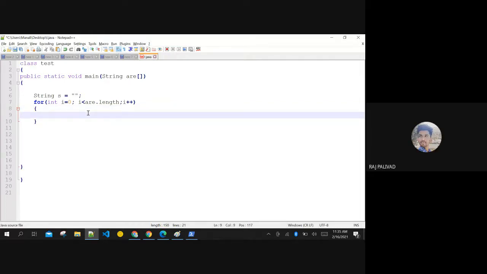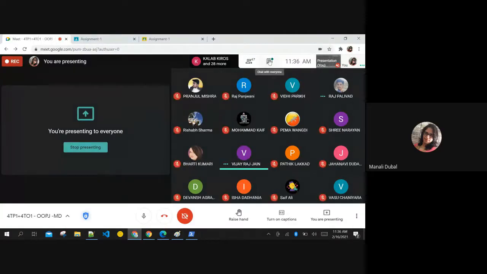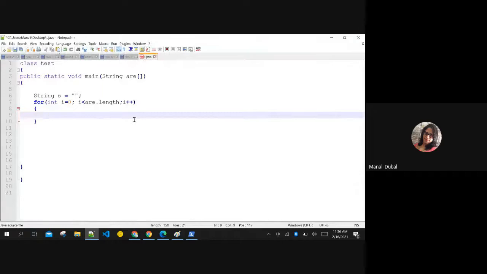We need to create another array for that. I have created one string. Ma'am, in this string, we will copy all the characters other than space. So S equals S plus what? What do you want to concatenate? Array of i. Yes, you are right.